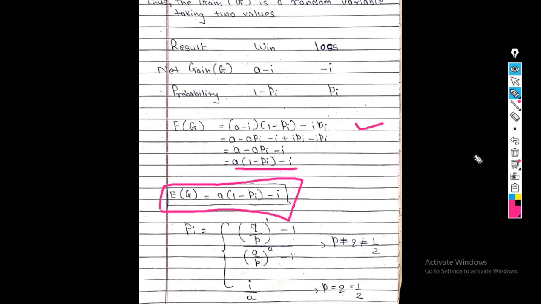These are the two values of the probability of winning. Why? Because we want to find the value of expected gain, so we put the value of the probability of winning. Both these two values I put in this equation, and we find the expected gain again.